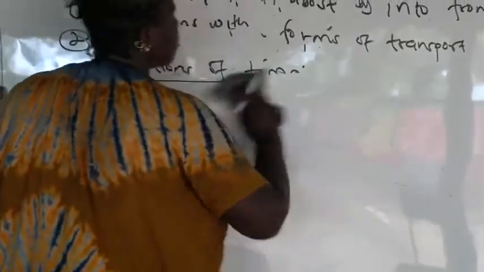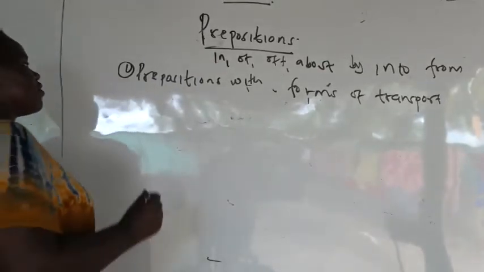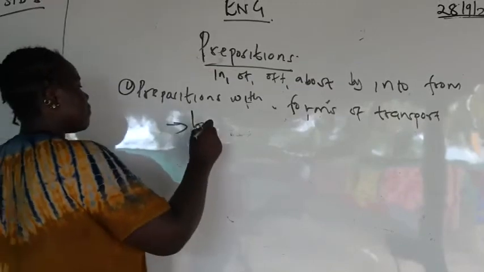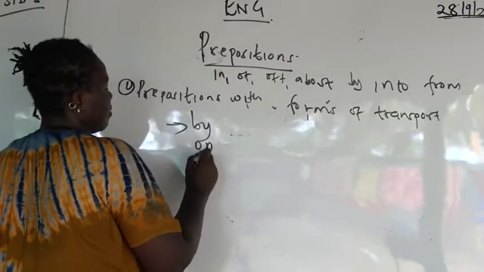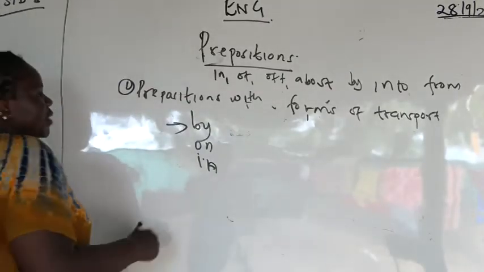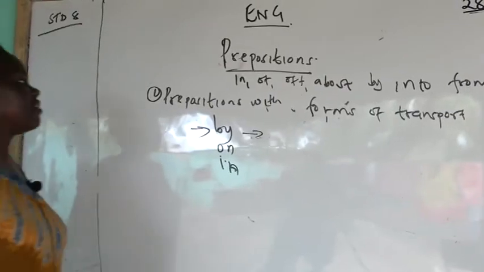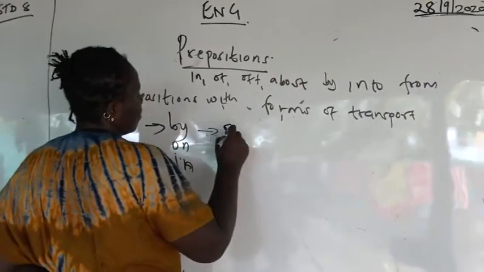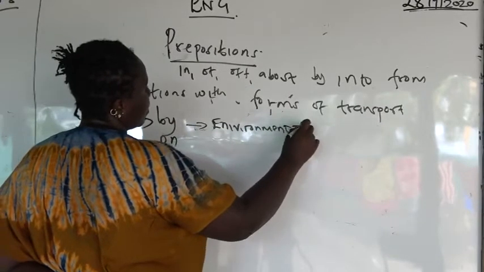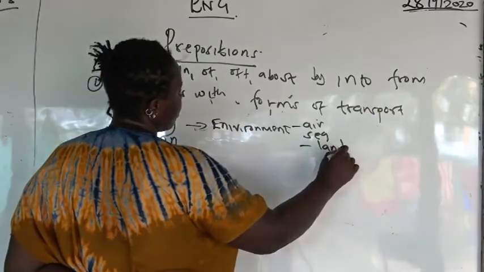So to kick off our lesson today, we are going to talk about prepositions with forms of transport. The prepositions that we use with forms of transport are by, on, and in. Now, we are going to begin with the preposition by. We use the preposition by with the environment. For example, it can be air, it can be sea, or it can be land.